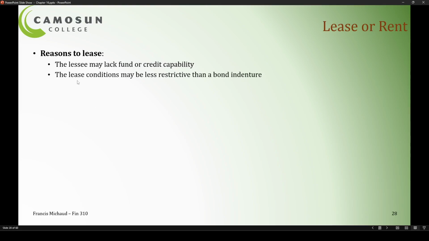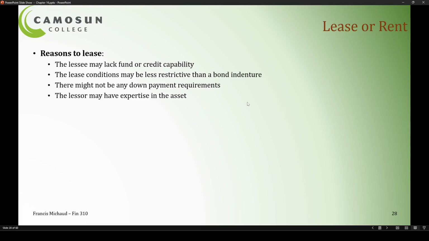The lease conditions may be less restrictive than a bond indenture. If I issued new bonds to buy the asset, maybe that would be restrictive, and I don't necessarily want to face these conditions. With a lease, there's usually no down payment, or not always, but there might not be a down payment. With a loan, you usually have a down payment. So if we don't have the liquidity to pay that down payment, maybe the lease is better.